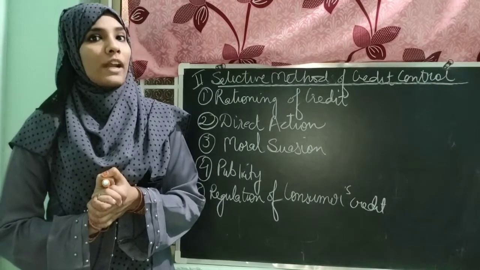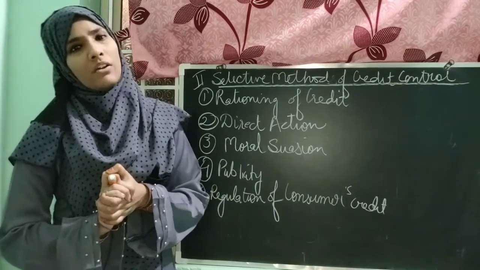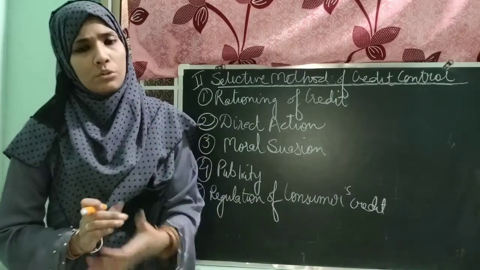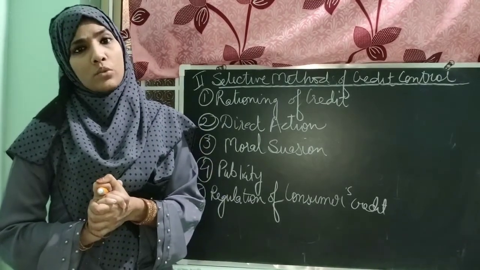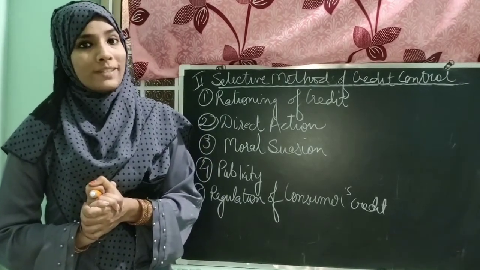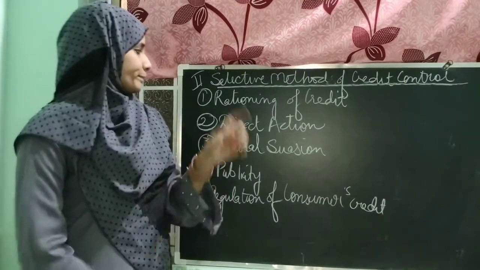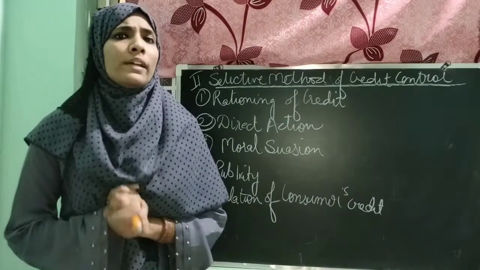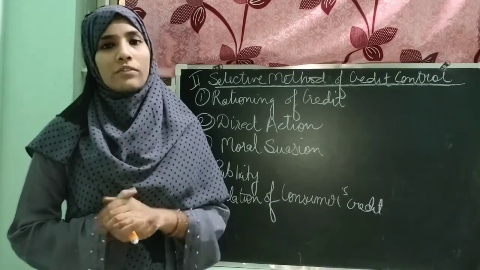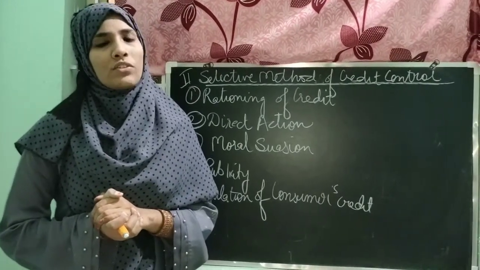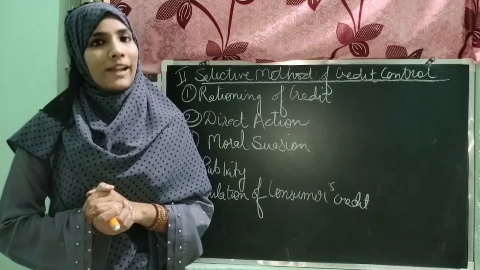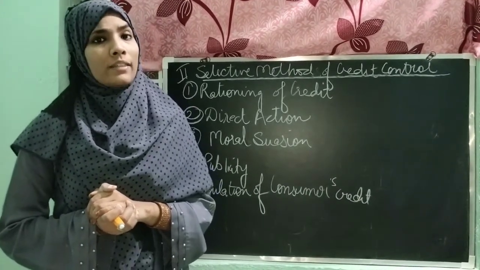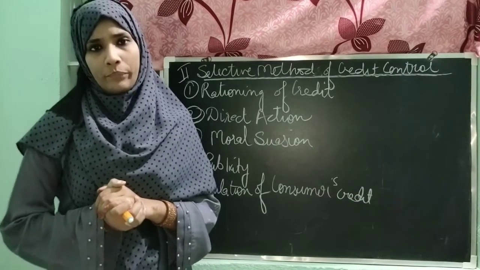Now we have reached those points which directly give instruction to the commercial bank to control the situation. So let's start with the first point, that is rationing of credit. This is the oldest method in the hands of the central bank to control the situation in the economy, and it was first used by the Bank of England at the end of the 18th century.